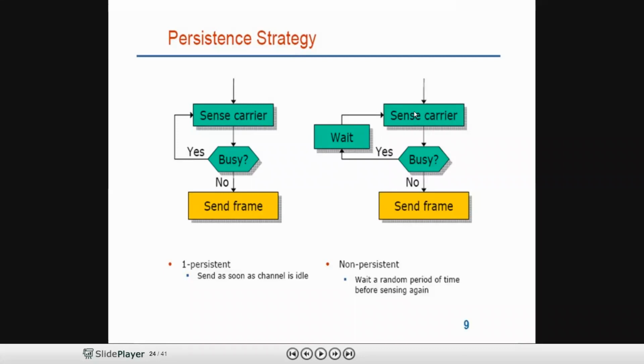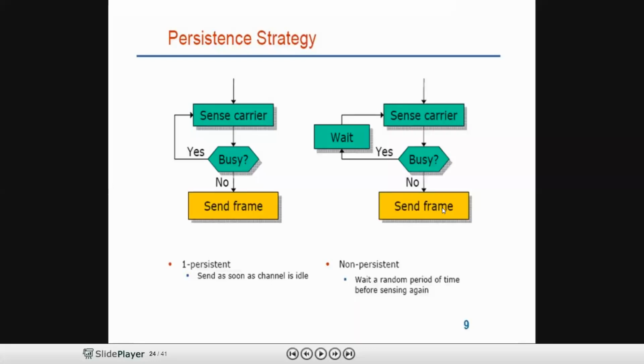Next, coming to non-persistent CSMA. In this protocol, the station senses the carrier first. If the station finds the channel busy, it will wait for a random period of time and again sense the channel, and if the channel is not busy, it sends the frame.